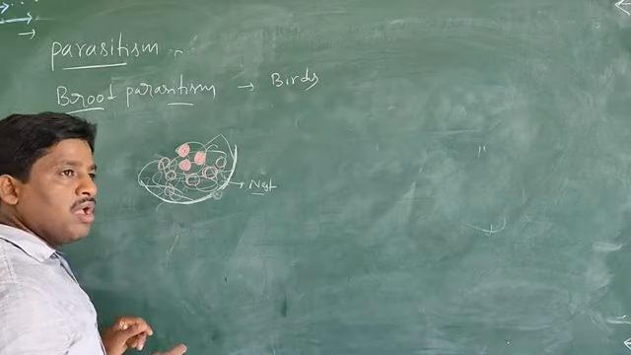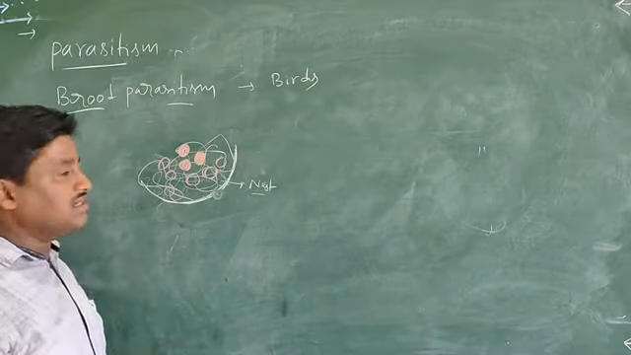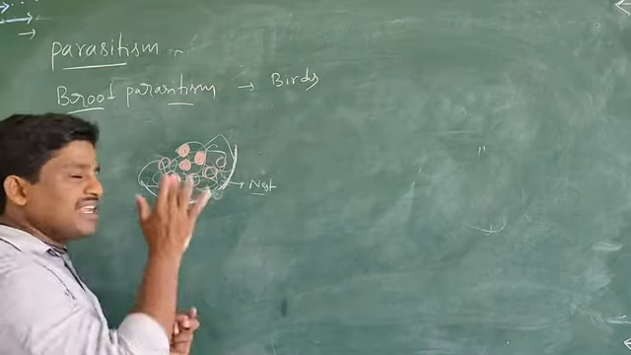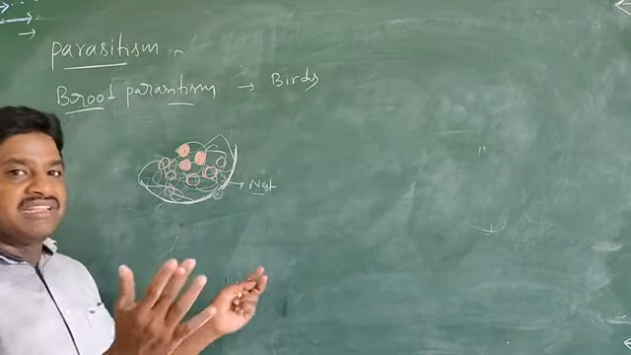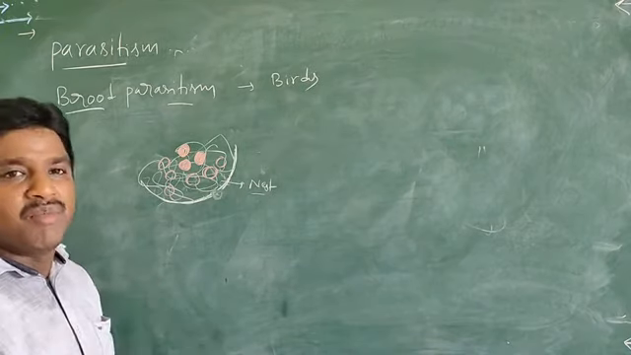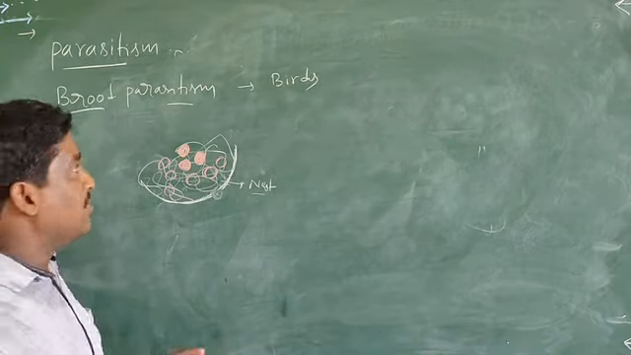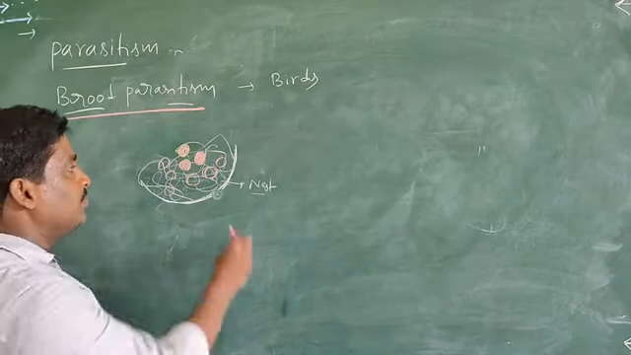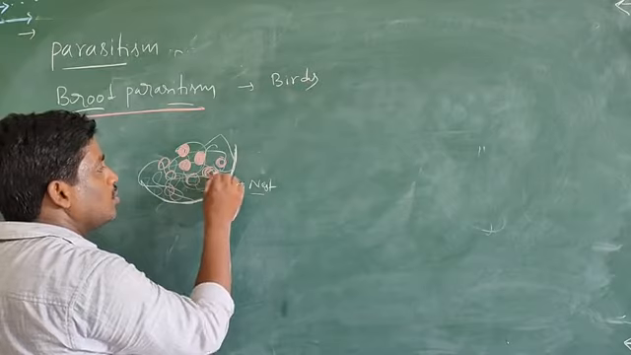So after incubating, later the host bird ejects the new organism, and the new bird comes out. Such a mechanism we call brood parasitism. These are brood parasitism.